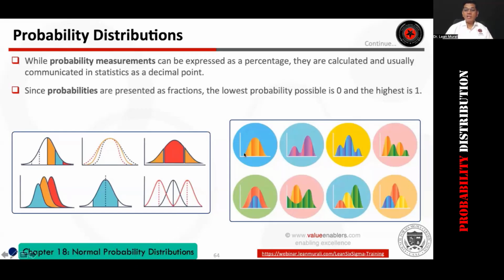For example, what is the probability that we will all live for 200 years? What is the probability? Okay, so there's no chance. Zero means there is no chance, right? No chance.